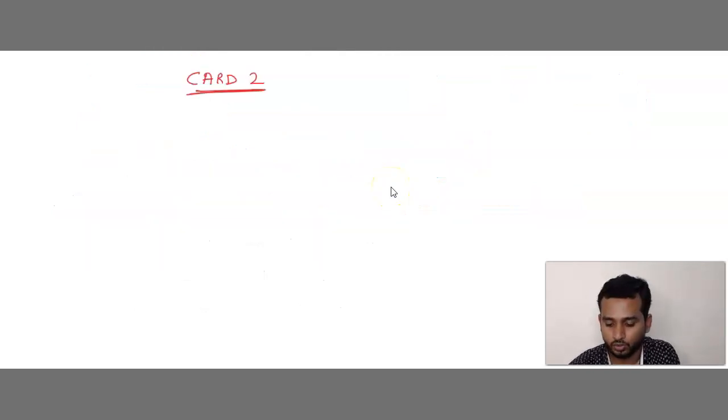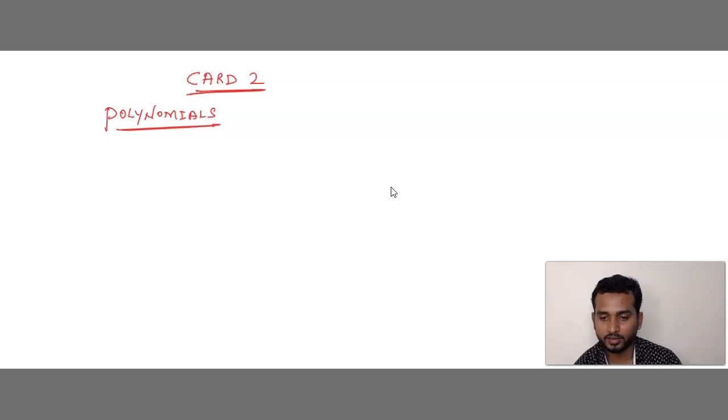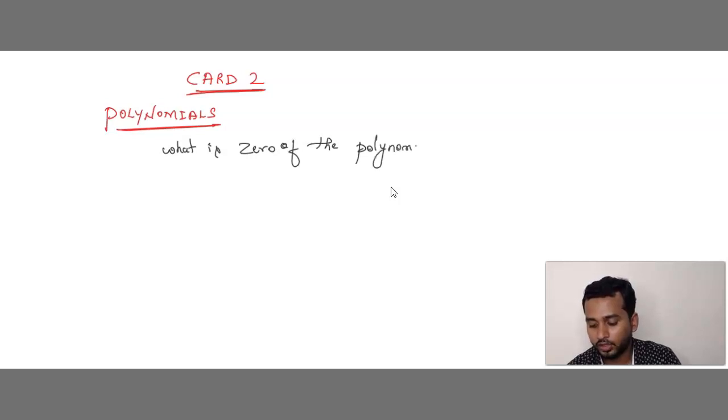Next, card 2. The chapter name is polynomials. In this chapter, what are the things we want to study, children? First question, what is zero of the polynomial? Children, this question is important. What is zero of the polynomial?